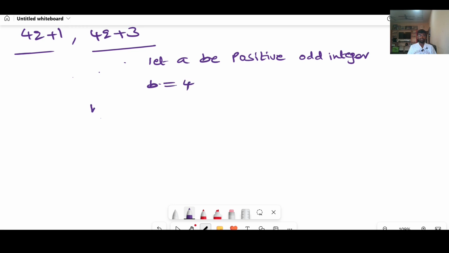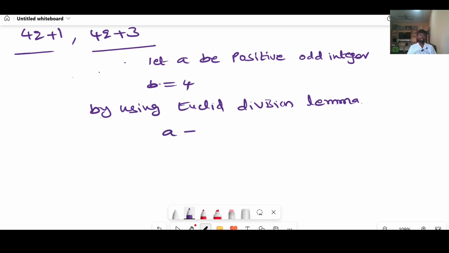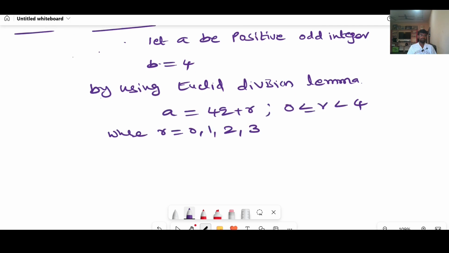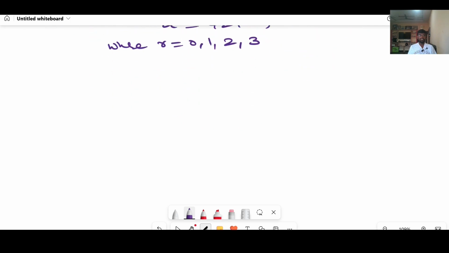Now by using Euclid Division Lemma, a can be 4q plus r, where 0 less than or equal to r less than 4, where r can take the values 0, 1, 2, 3.